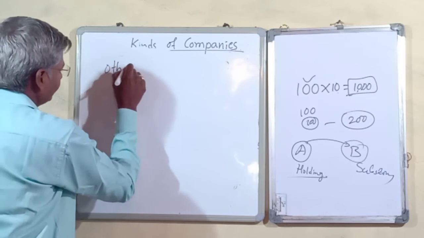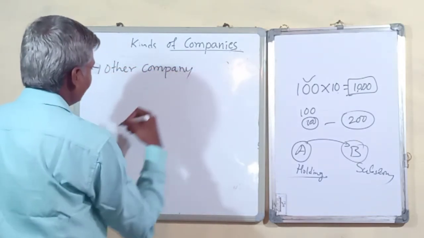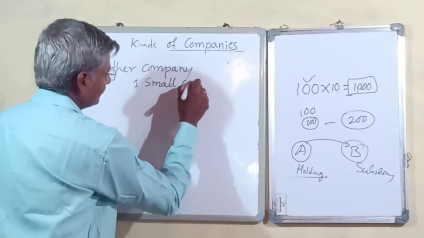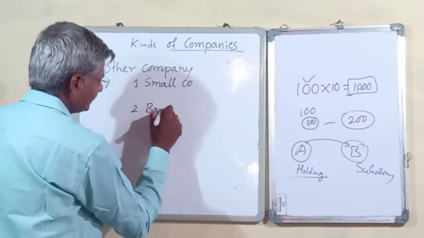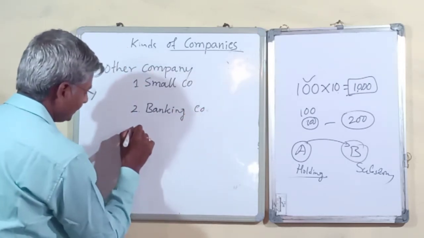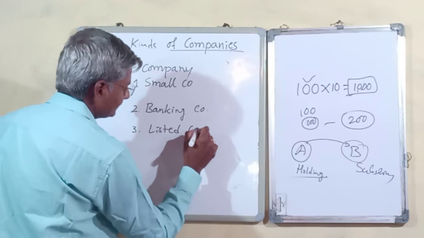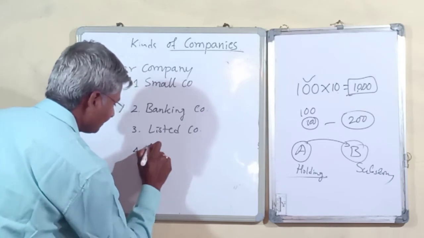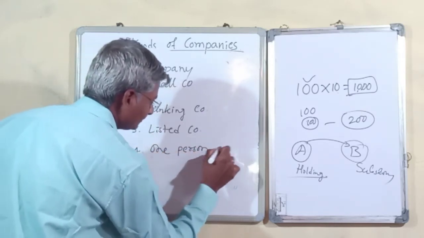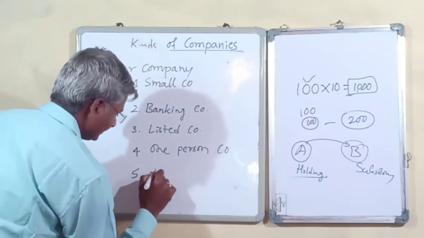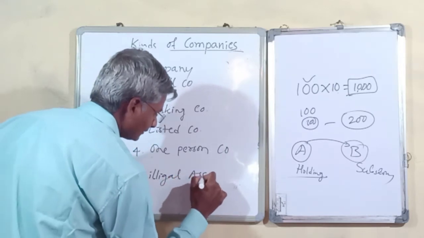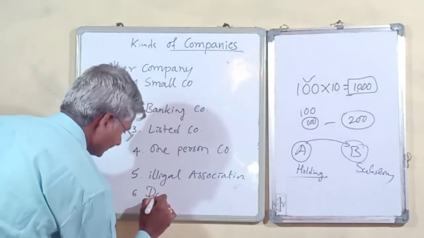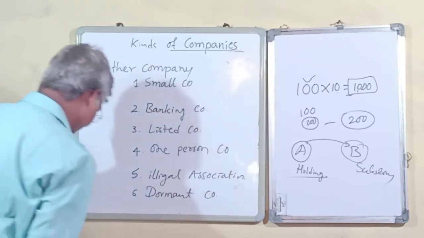Next, we have classification based on other companies. Other companies may be small companies, banking companies, listed companies, one person company, illegal association, and the last one is dormant company.